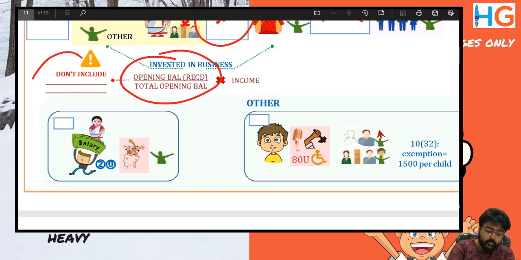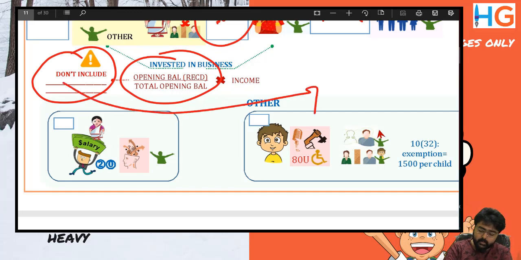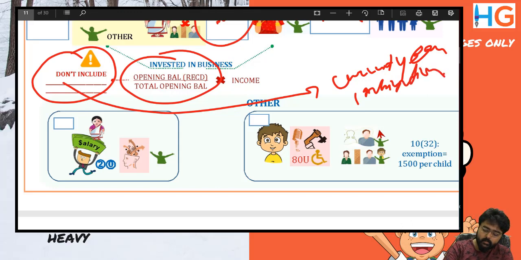We are not including, this is a one mistake box, you write it here, don't include current year contribution. So you will take a proportion of opening balance received by me divided by total opening balance, including her contribution, including my contribution. Now we'll multiply it by the income, be it interest, be it profit, and then we'll club it in the hands of the transferor.